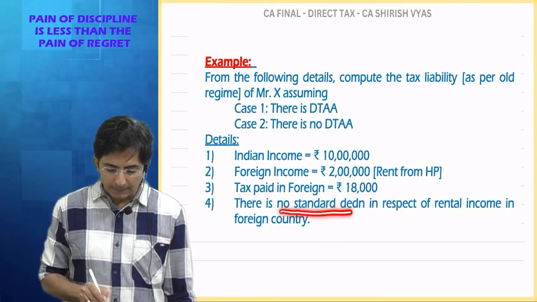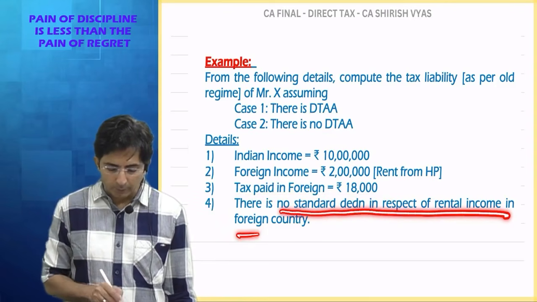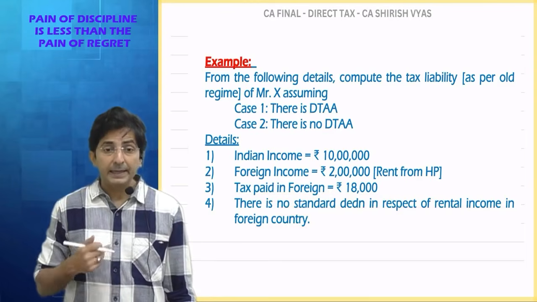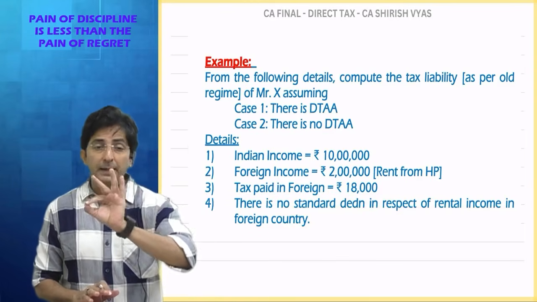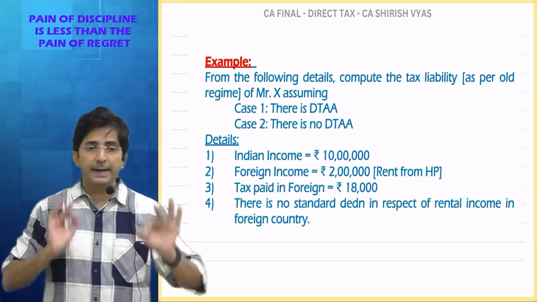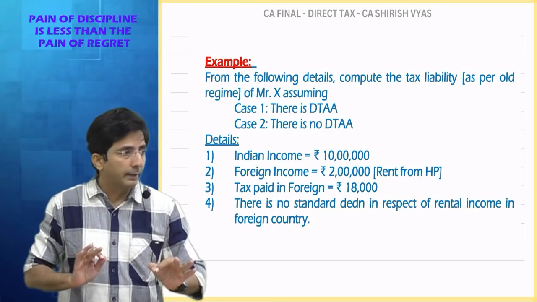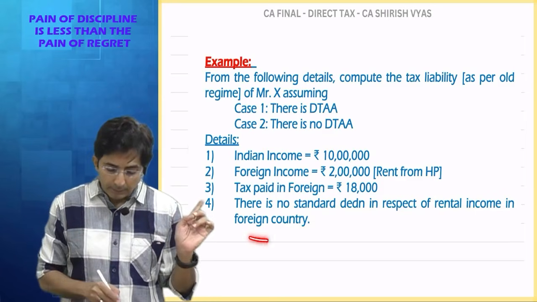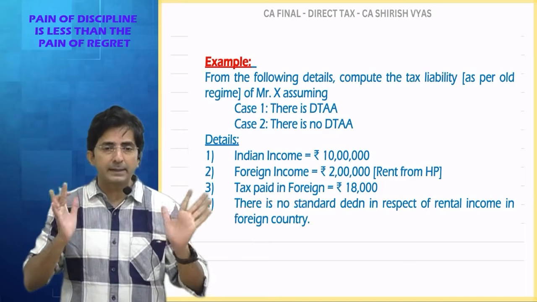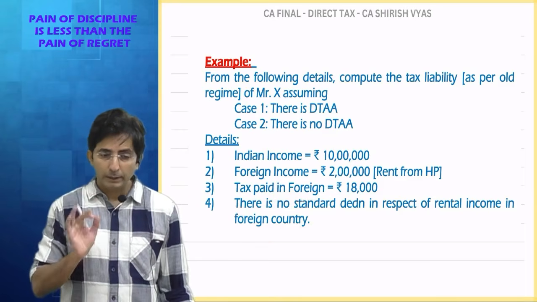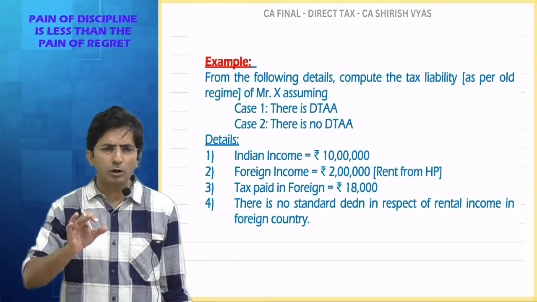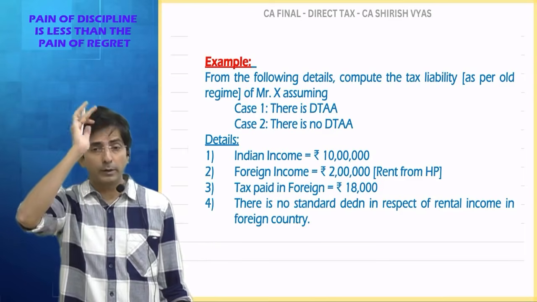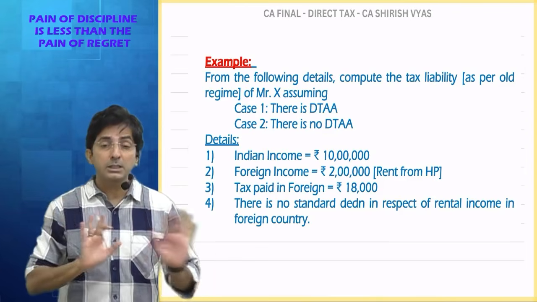Read this sentence: there is no standard deduction in respect of rental income in the foreign country. Just like in India, for every rental income we get 30% standard deduction under the head income from house property, in the foreign country they are saying there is no standard deduction. I'll tell you one thing: in these sums of double taxation, many times they will talk about what the law is in the foreign country.